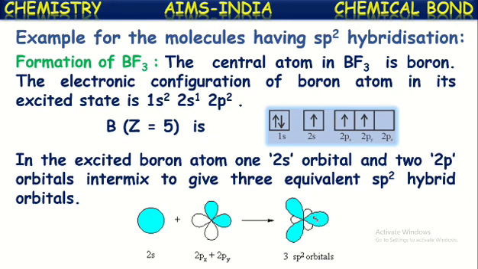Each hybridized orbital is called an sp2 hybridized orbital. This is one sp2 hybridized orbital, this is another sp2 hybridized orbital.